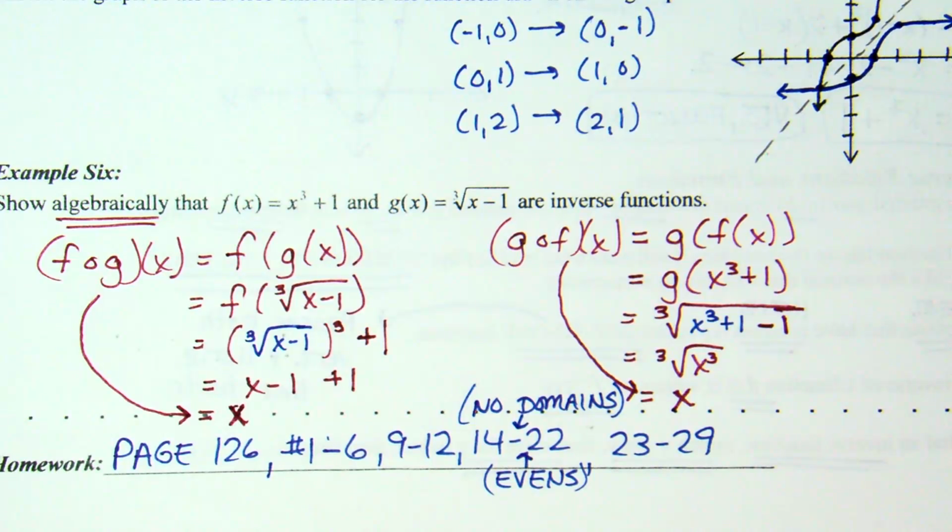I just want you to be able to see here. Okay, so right here is f. That's blue. In red is g. And then this black line is the line they reflect across. So you can check yourself.